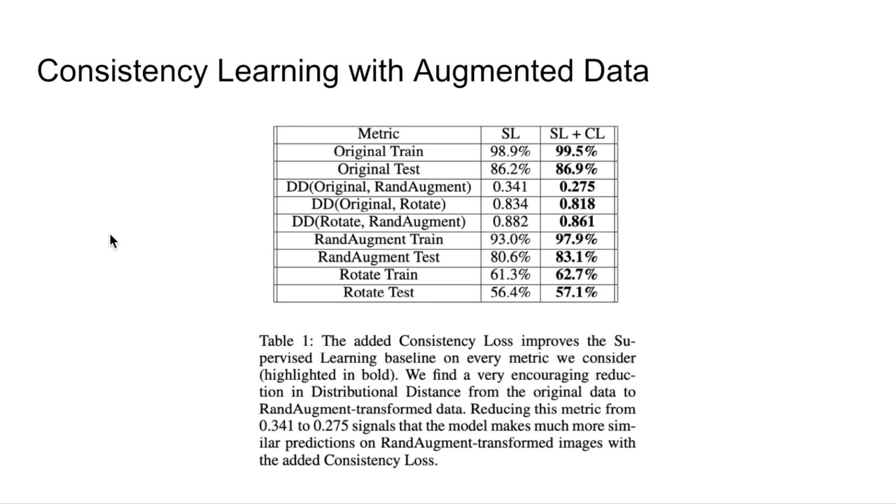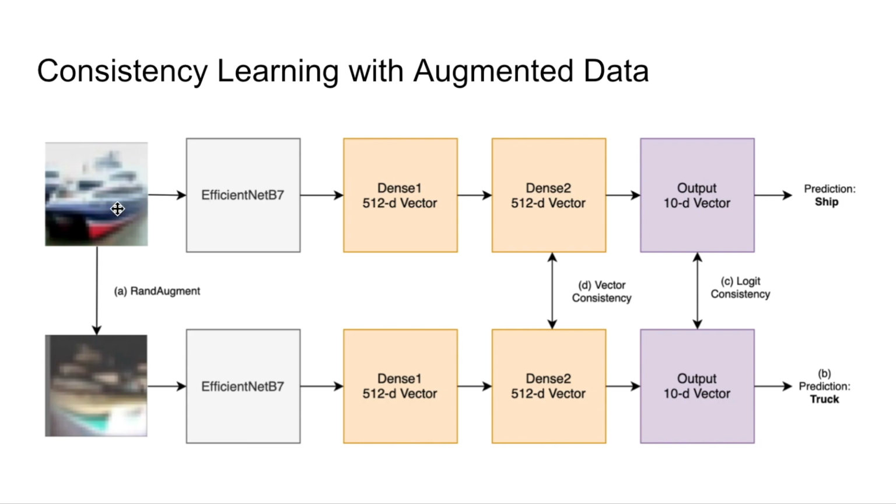So here are some of the results. We find an extremely promising result by doing this, increasing our test generalization. But more interestingly is this new metric that we propose in the paper, which is called distributional distance. Distributional distance is about measuring, you first vectorize all the data by putting it through the forward pass of the networks, then you have these output vectors.